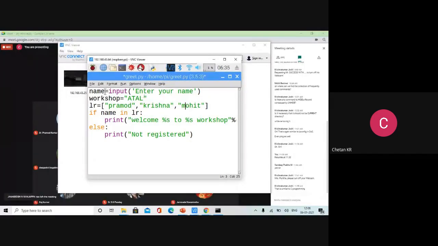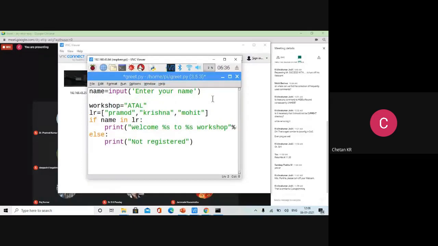Now, whatever the user has entered, let us convert that to lowercase. How to convert that into lowercase? So name is equal to name dot lower. We convert using the function lower. User will enter a name, and that name you convert with dot lower.